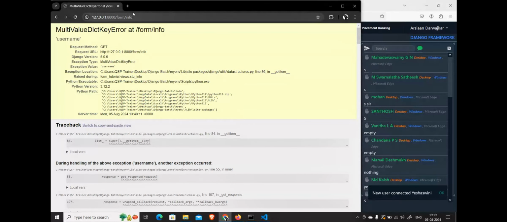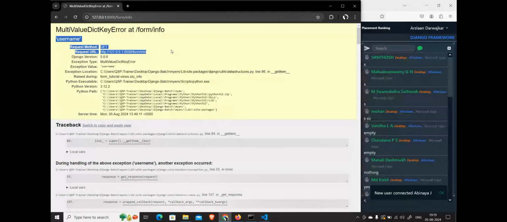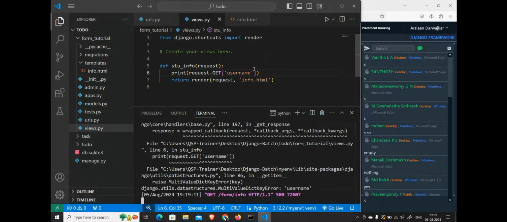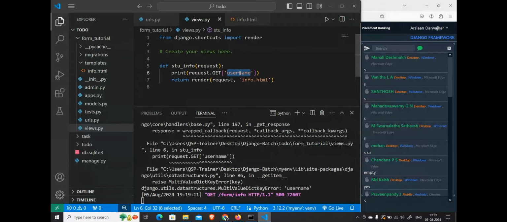Are you understanding what I'm trying to say? There is nothing called username. That's the reason why we are getting this error. Understood? Understood everyone why we are getting this error? Because we are trying to call something which is not present in that particular query dict or dictionary.